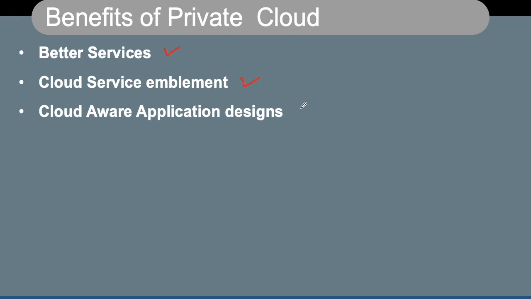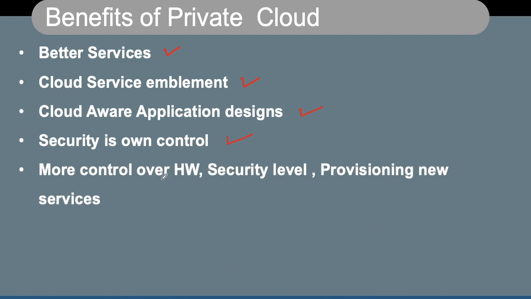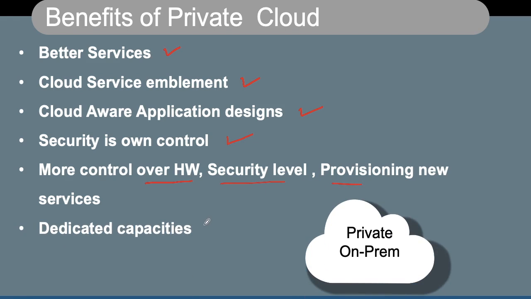Cloud aware application design, so you can design your application based on the cloud infrastructure. Security is in your own control, so you can have the security mechanism based on your requirement, and it gives you more control over hardware, security level, and provisioning new services. And the capacities are dedicated for one particular on-prem private customer.